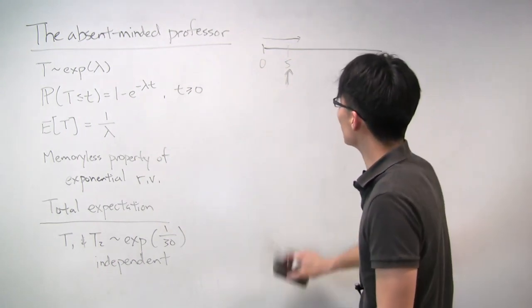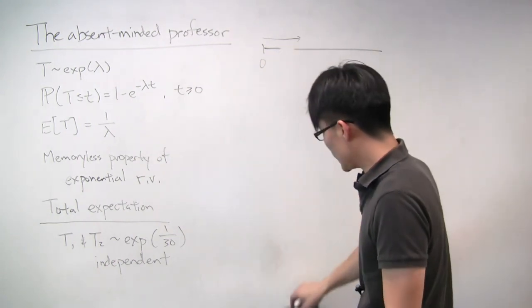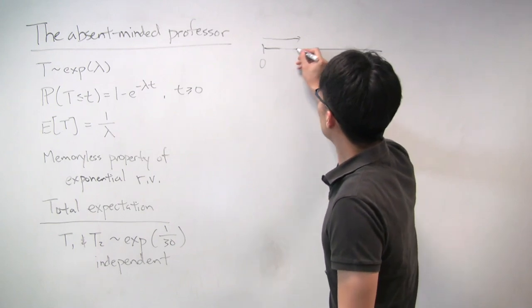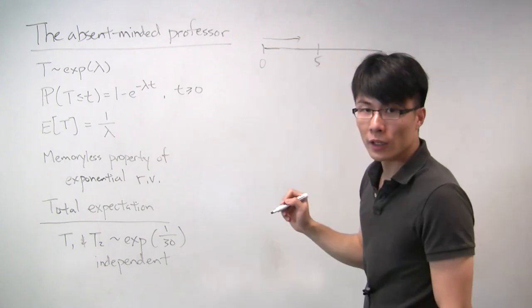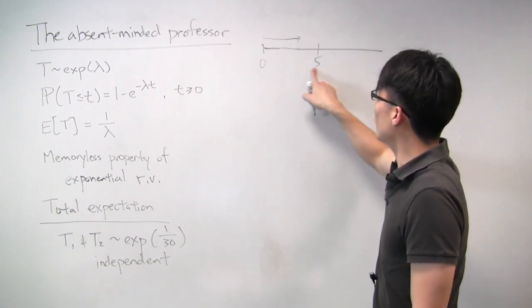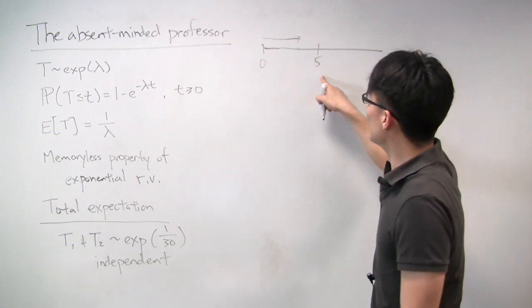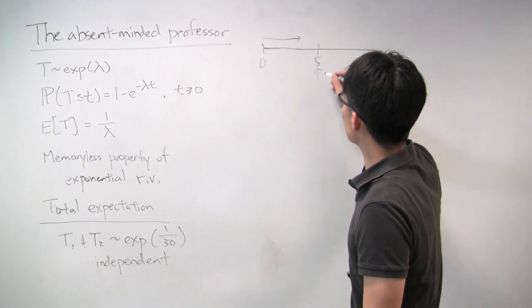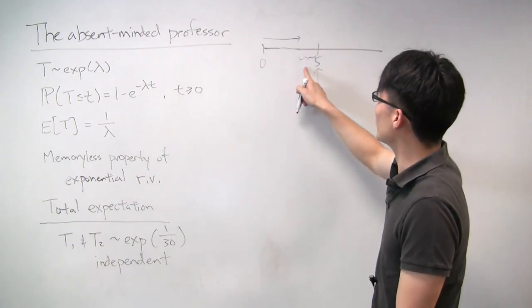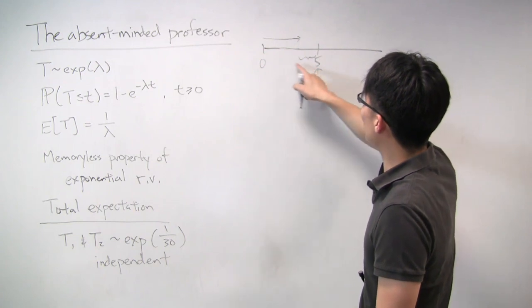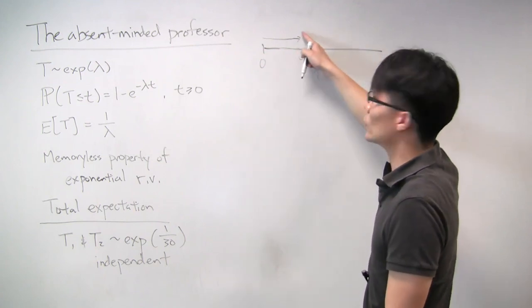But there could be another situation, right? Suppose that the first student didn't take very long at all and finished within 5 minutes, in which case the second student hasn't arrived yet, so the professor is sort of idle in between. And so we actually don't necessarily have two of them going back to back.